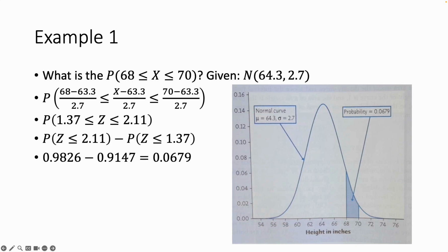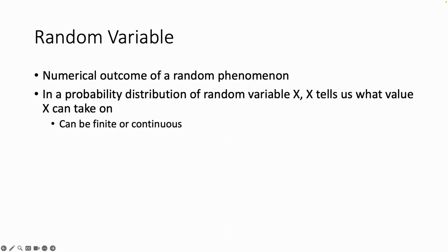So that's the idea behind how we would use these ideas behind probability to determine these statistical models or information about these statistical models, all right? And the last piece of that, and what we were working with there, was a random variable. And that random variable is just the numerical outcome that we are concerned with. So there's some type of random phenomenon, and we want to know more about it, and we can use these probability distributions and incidentally the random variable to allow us to be able to talk about or find the values that can be with that.